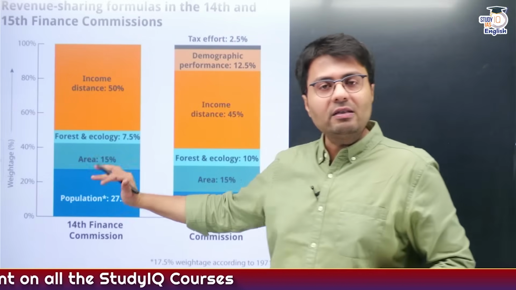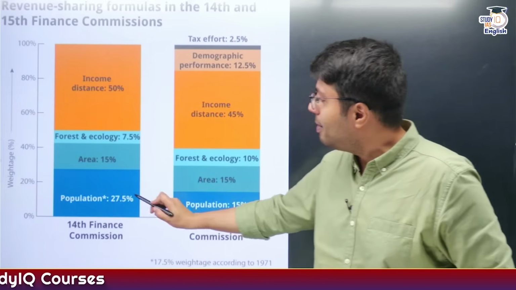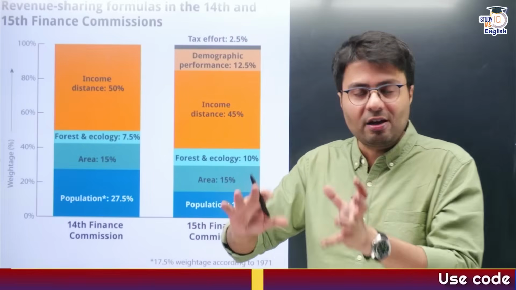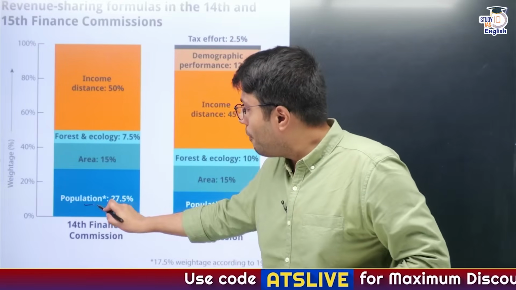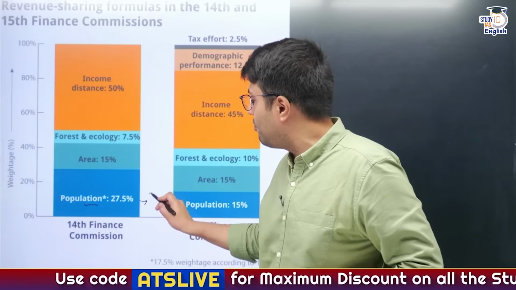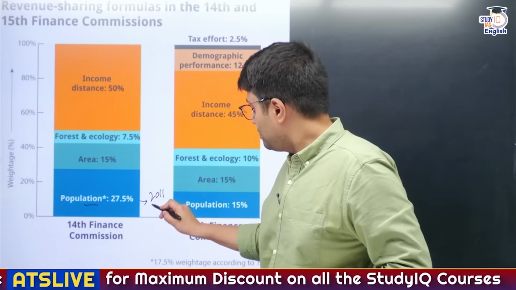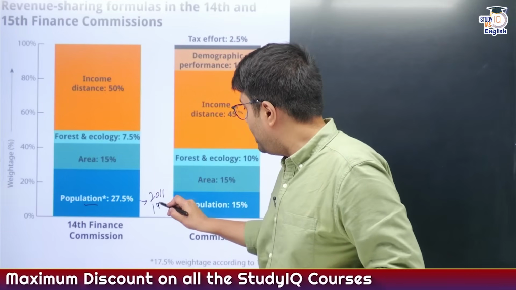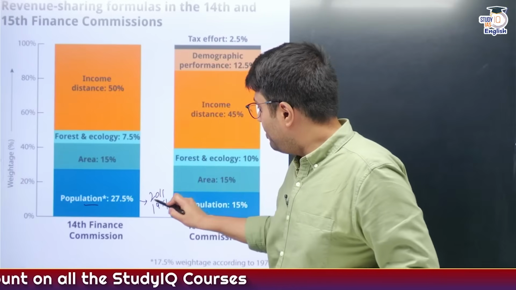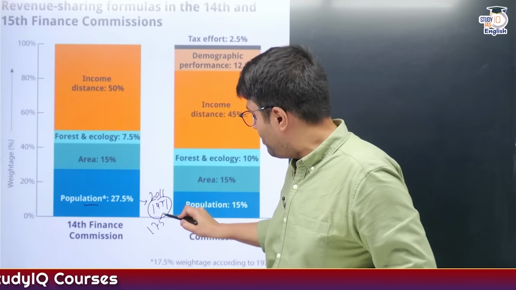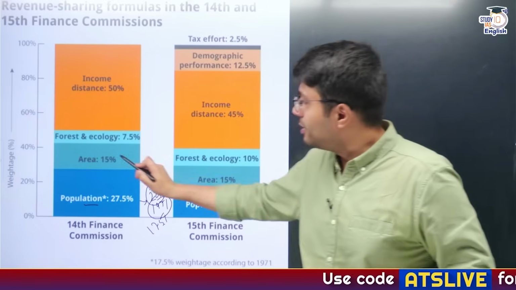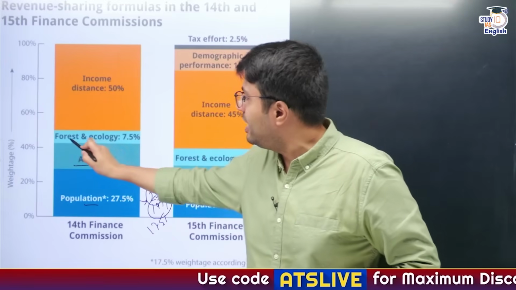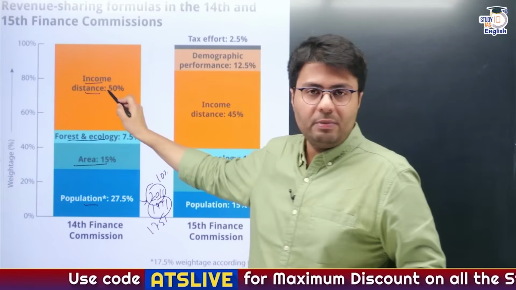Now, in the 14th Finance Commission, the Finance Commission recommended that we distribute the tax proceeds among various states based on 4 different factors. Population, here population was considered for both 2011 as well as 1971. For 1971, a weightage of 17.5 was given, whereas 10% weightage was given for the 2011 population. Other factors included area of the state, forest and ecology, and income distance.